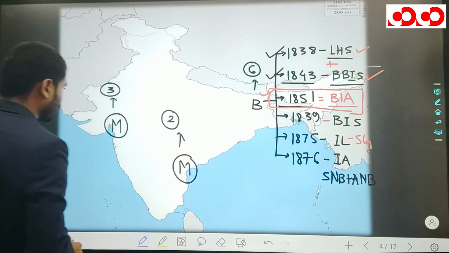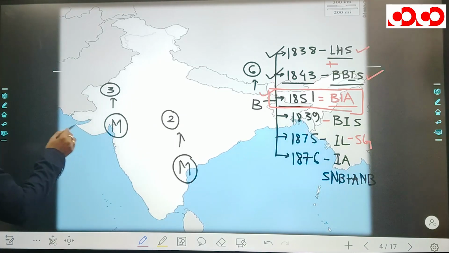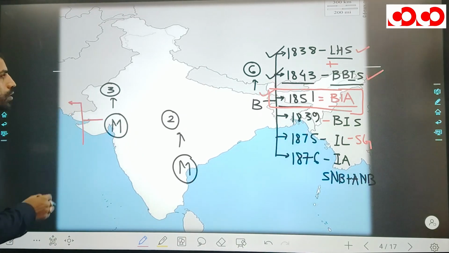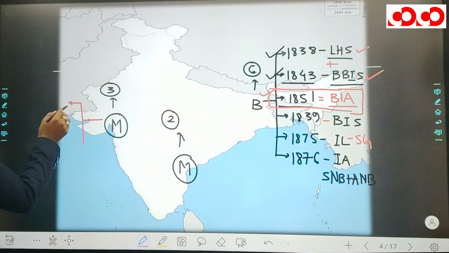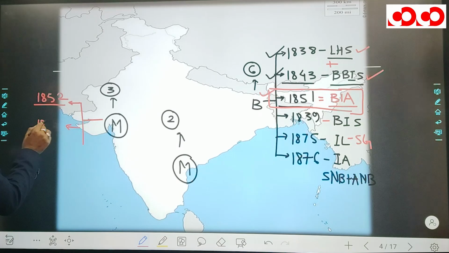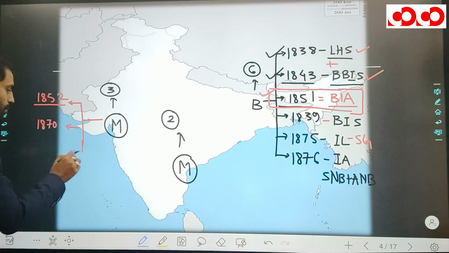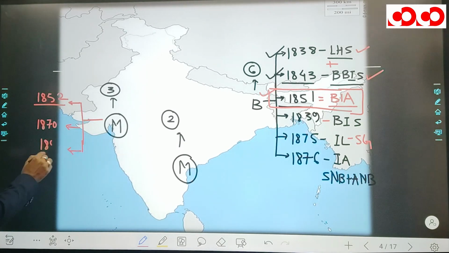In Maharashtra we are going to discuss 3 associations. First of all, remember the years. Here 1851 British Indian Association. With the inspiration of the British Indian Association, 1852, then 1870, and after 1870 you must remember 1885.